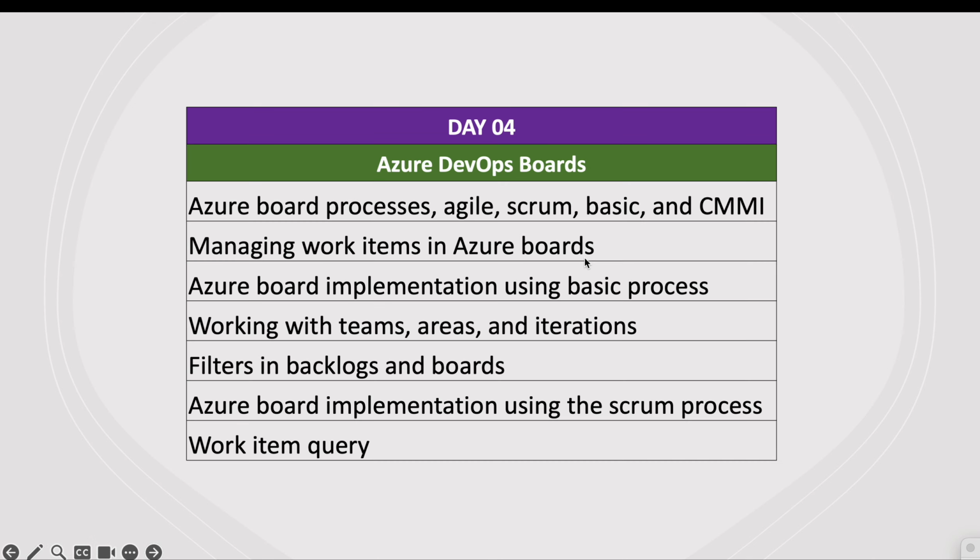On day four, we will cover Azure DevOps Boards. In this topic, we will cover what Agile is, what Scrum is, what work items are, what the Scrum process is, what an iteration is, what backlogs are, and how these things are managed in the DevOps culture.